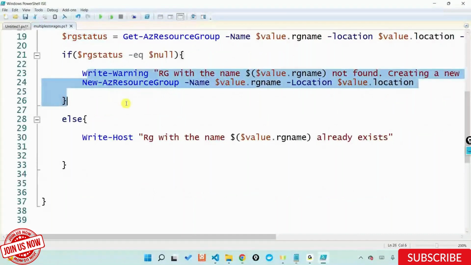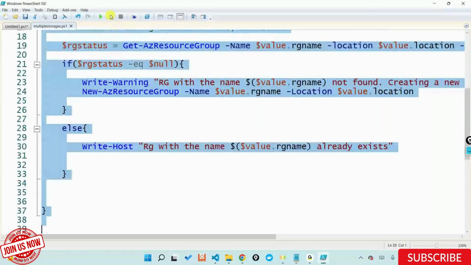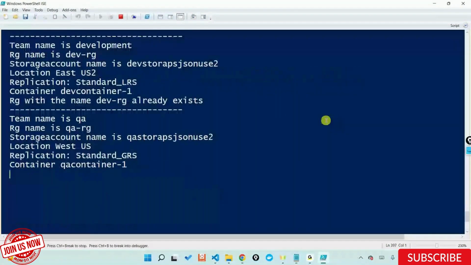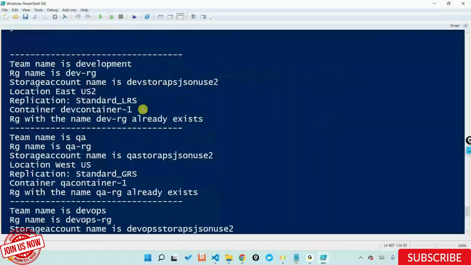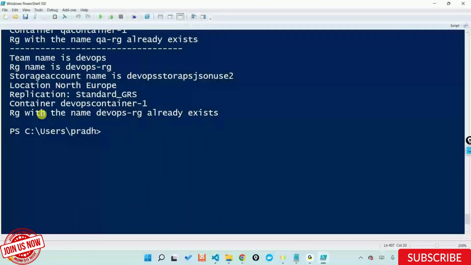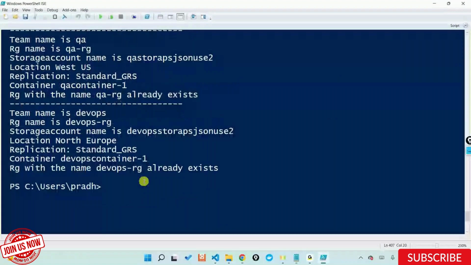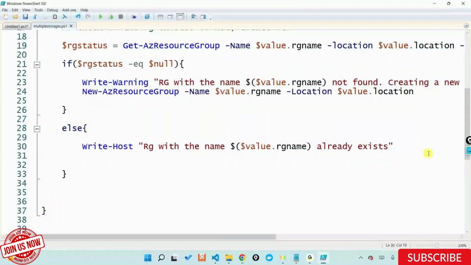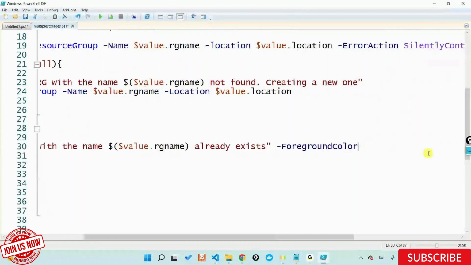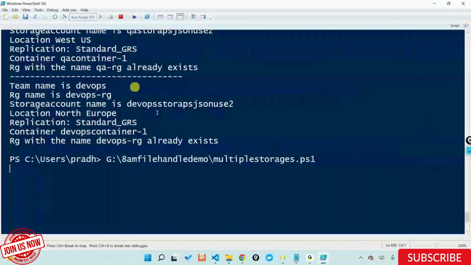Now, if you run the script once again, do you see what it did? It's telling RG with this particular name already exists. And if you want this to be highlighted a little bit, let's put a foreground color and say yellow. And let's execute the script once again.